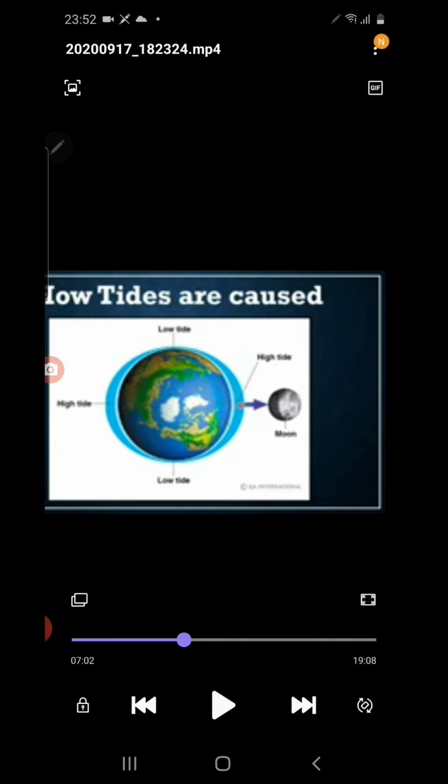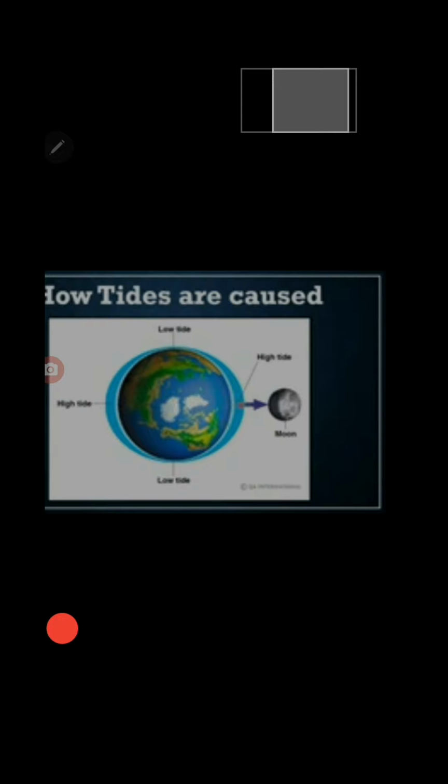I hope it is clear how high tide and low tide occur. Further in videos and classes, we will be discussing high tide in detail, so that it will be clear.